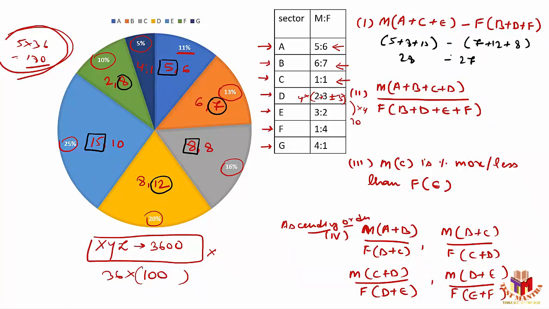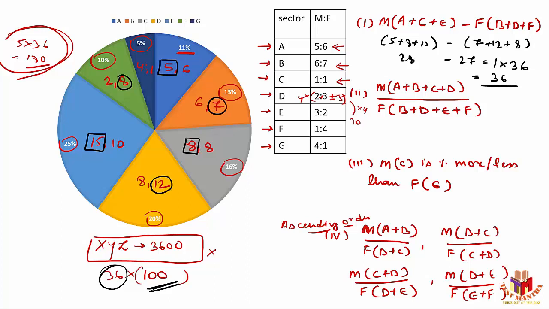Now identify, according to my assumption, the number of males in these sectors combined is 28, females are 27, that means the difference is 1. But a difference of 1 is applicable when I have assumed that the overall number of people is 100. Actual number of people is how much? 36 times the given number. That means I should multiply each and every value with 36. My difference is 1, so I should multiply 1 with 36. I can say that the difference between the number of males in A, C and E combined and the number of females in B, D and F combined will be nothing but 36 itself, right?